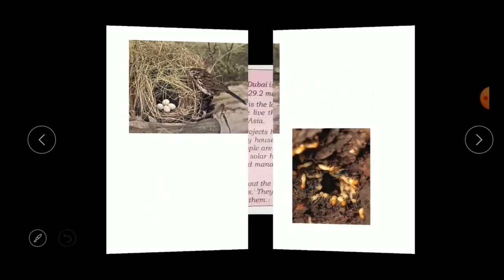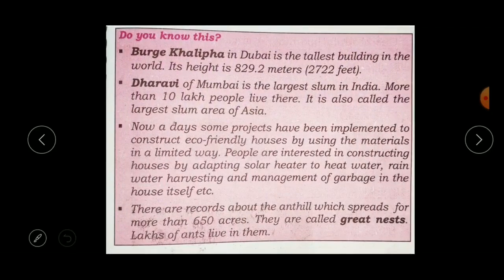Okay, so next, children, here are some more interesting facts about this lesson, shelter. Here, Burj Khalifa in Dubai is the tallest building in the world. Its height is 829.2 meters, that is equal to 2722 feet. So the Burj Khalifa you might have seen on TV or in a newspaper,